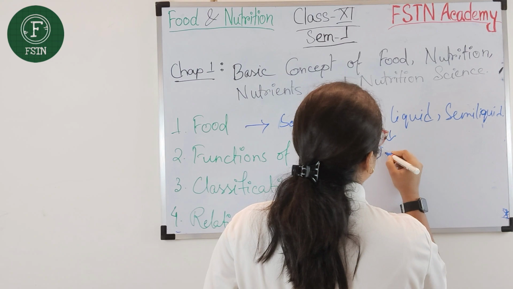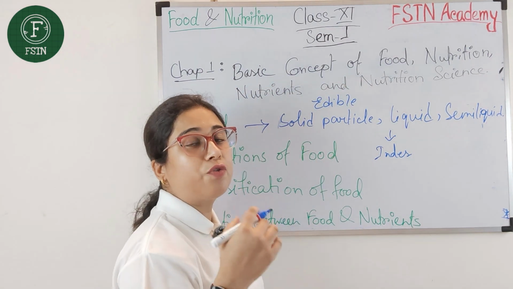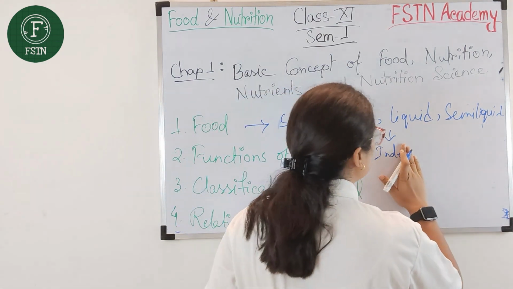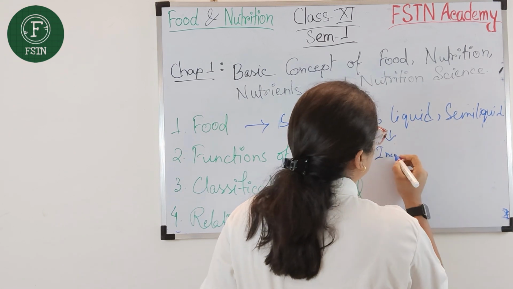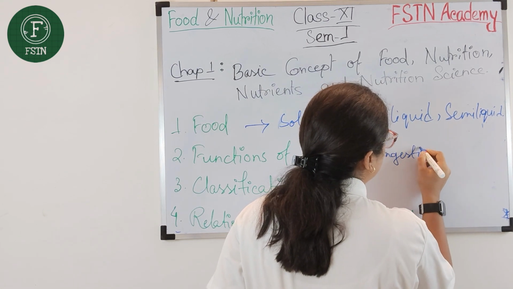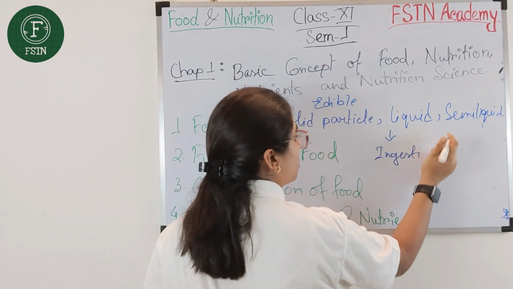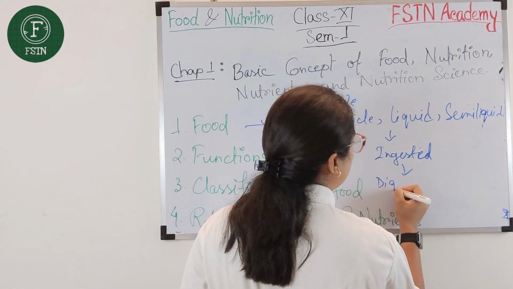So there are some steps that a food must follow. It must be ingested through our digestive tract, and the next step will be digestion.